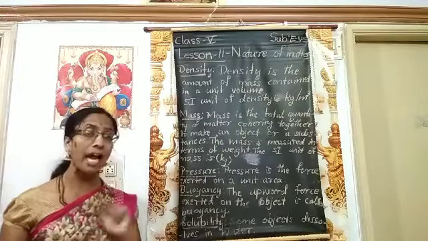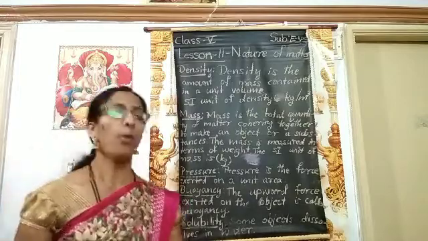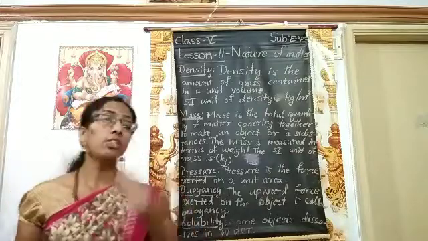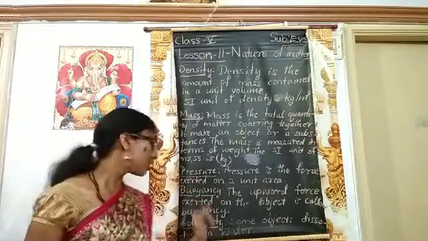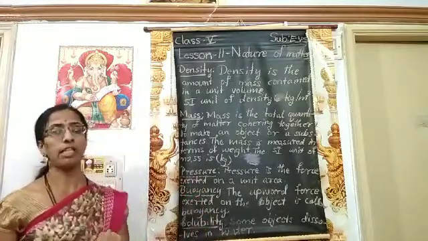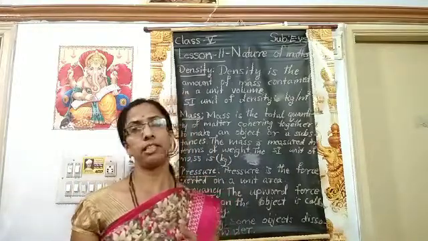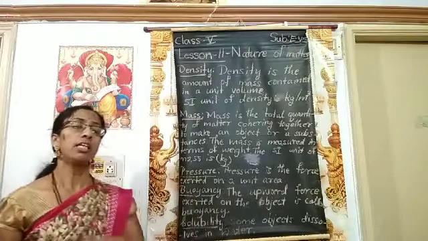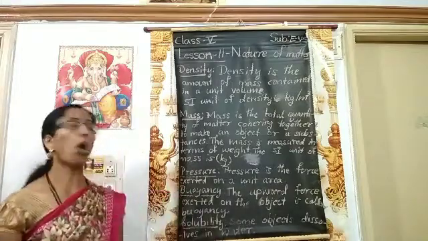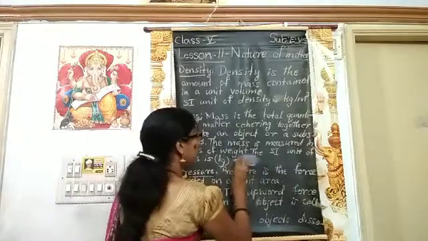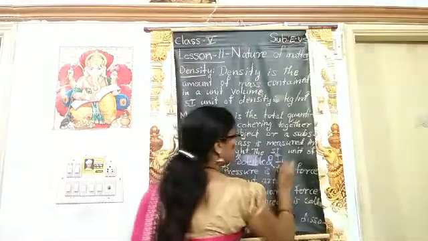Next word, solubility. When some objects dissolve in water, that is called solubility. Those objects are called soluble objects, and a few objects do not dissolve in water. Those objects are called insoluble objects.